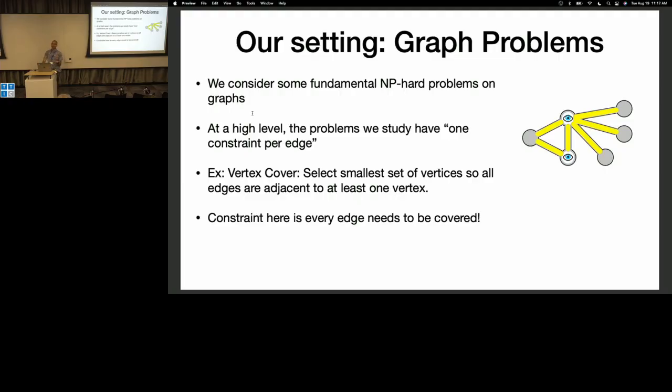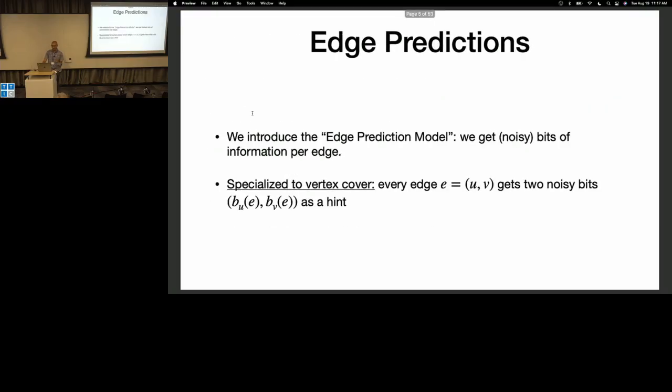Now, how do we do beyond worst case analysis? Well, we assume access to edge predictions. We assume access to more information to design better algorithms. What exactly do we mean by more information? We're going to assume that every constraint gives us a little bit of information. In our case, every constraint corresponds to an edge. So every edge is going to give us two noisy bits corresponding to each of its endpoints. For every edge u comma v, we get 2 bits.